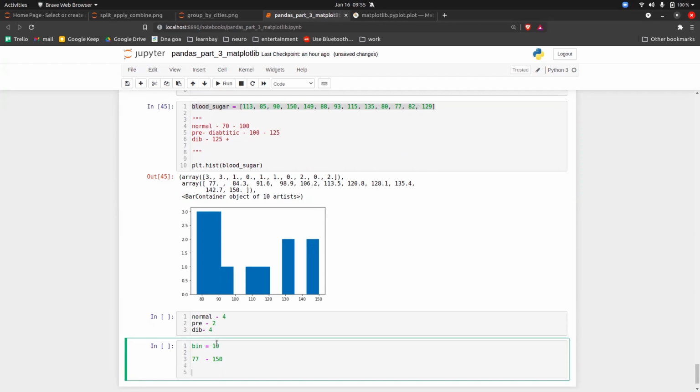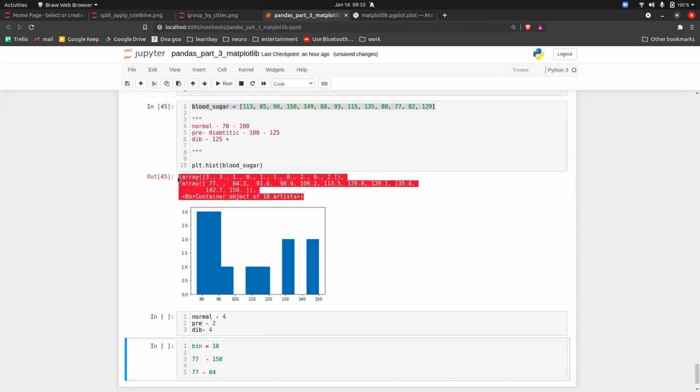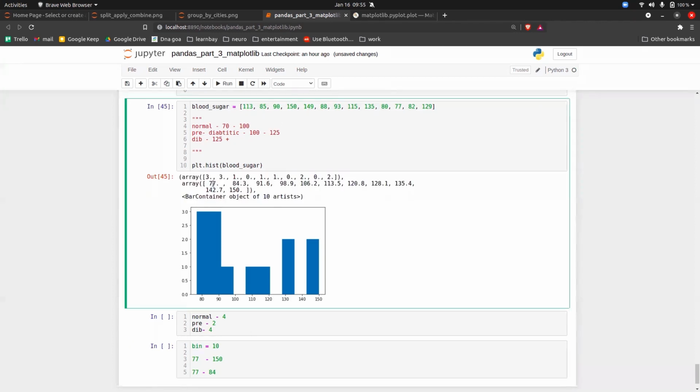So 77 to 84 will be one bin. Then from 84 to something. As you can see here in this data, 77 to 84 is one bin, 84 to 91 is another bin, 91 to 98 is another bin, 98 to 106 is another bin, and so on.